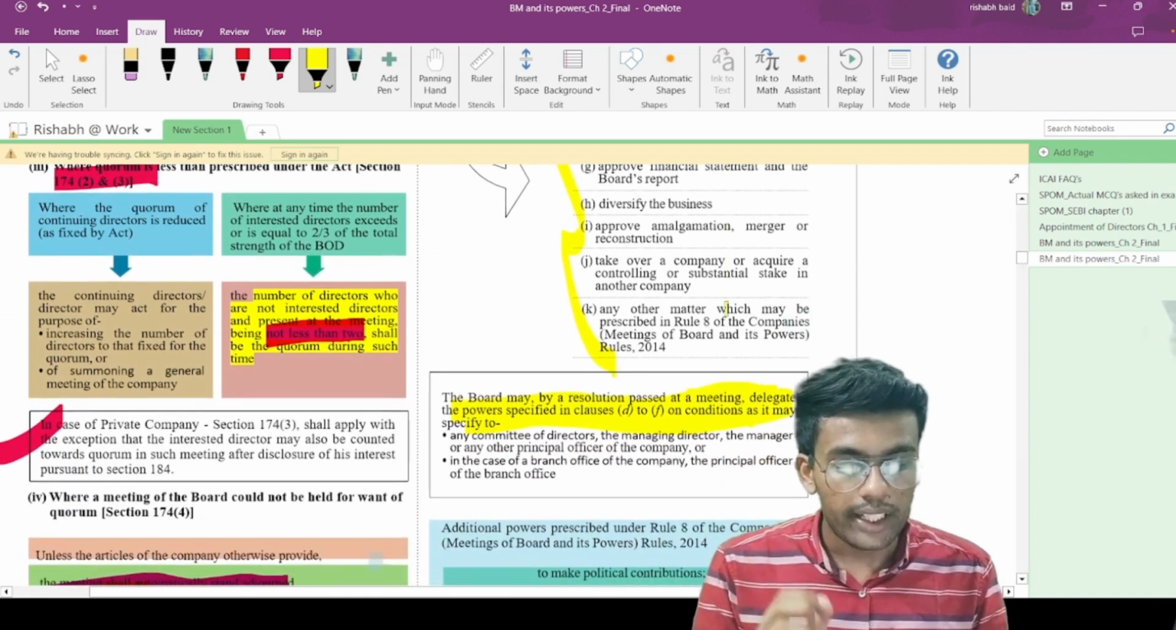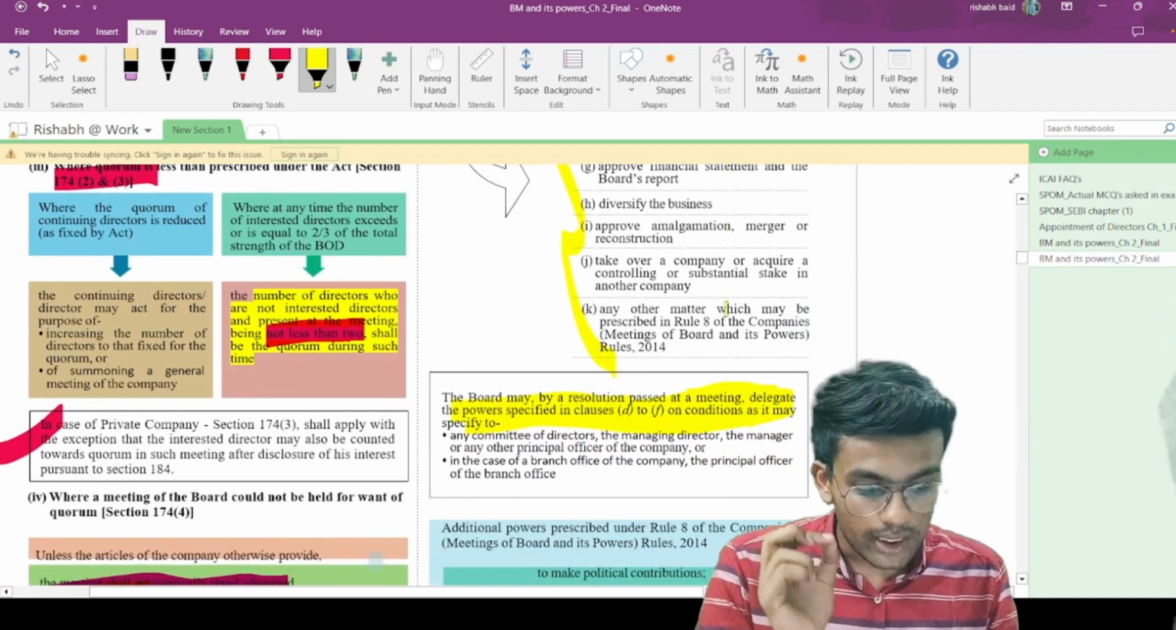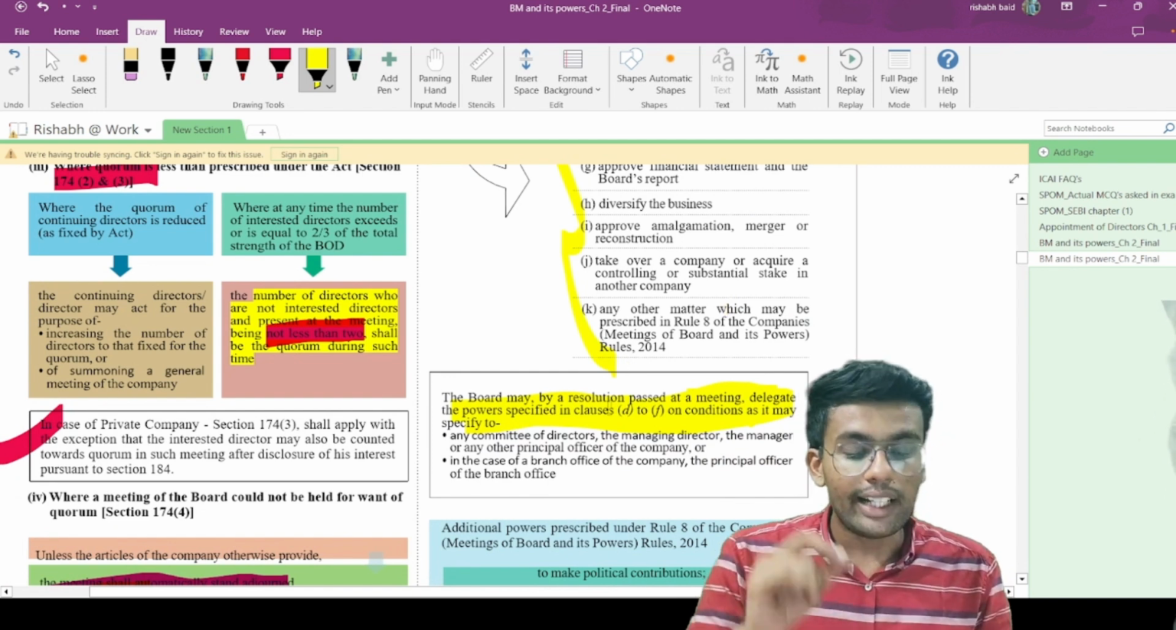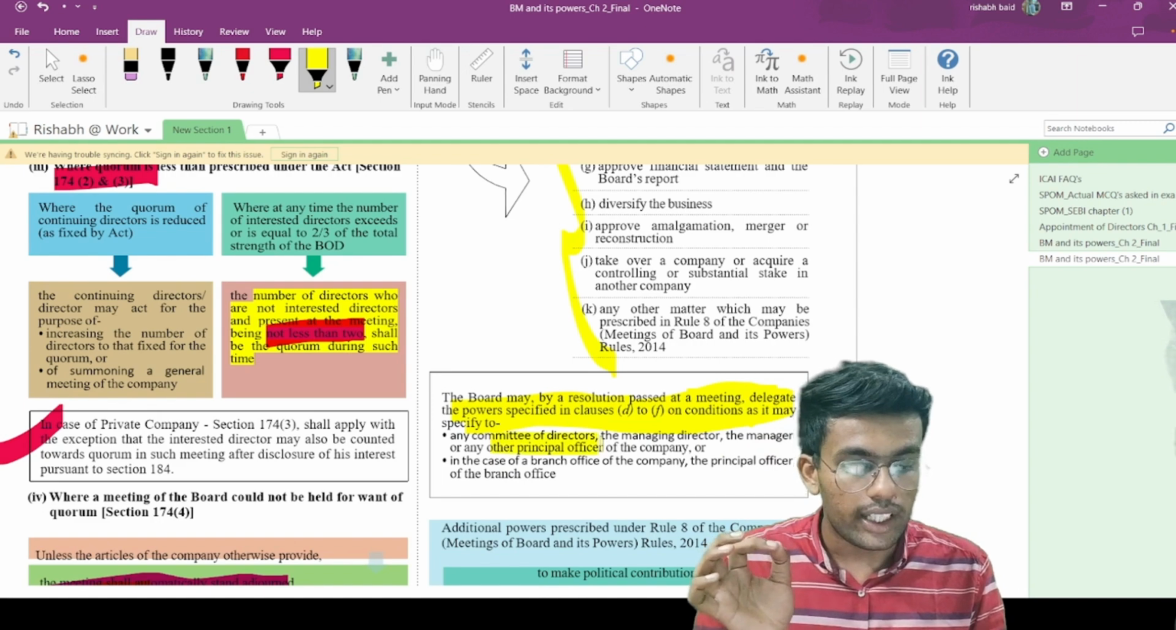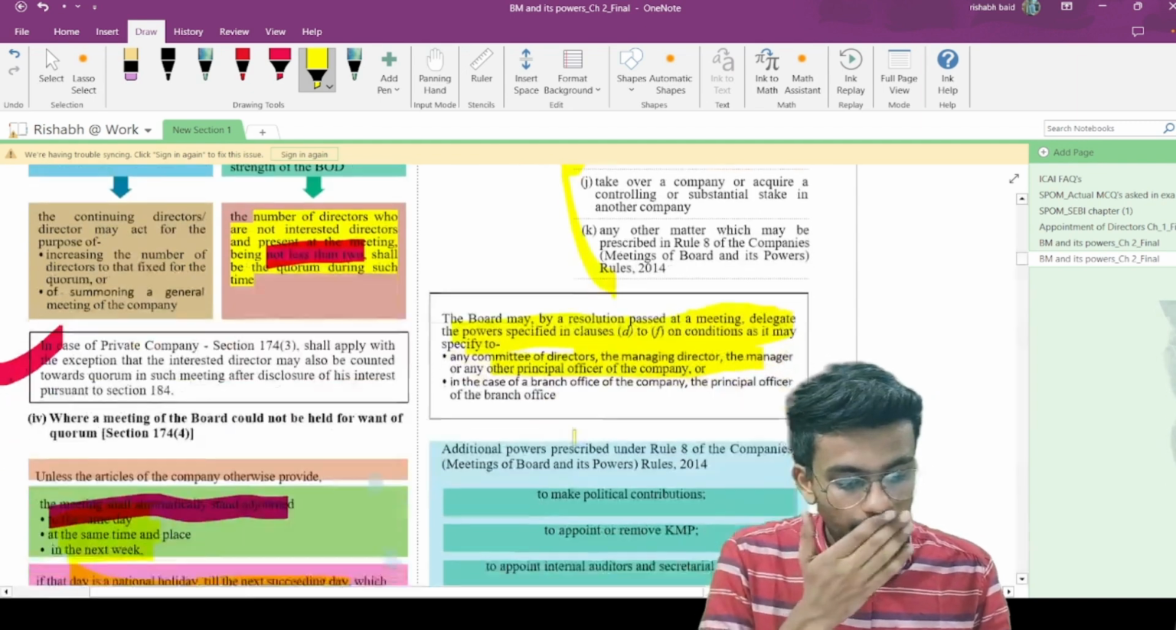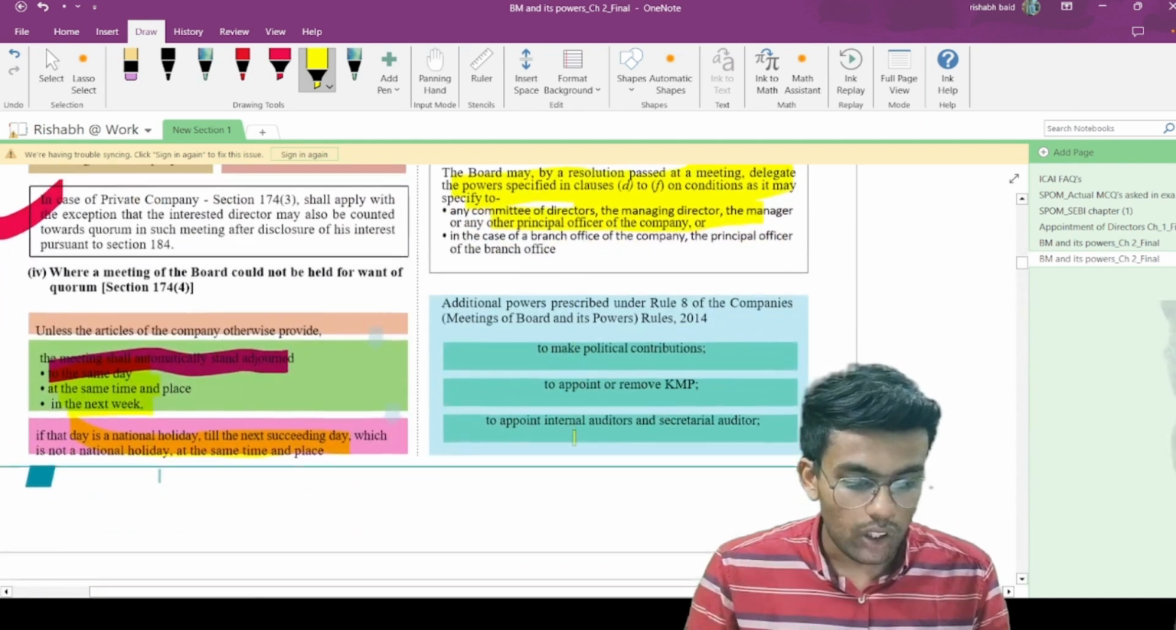If these three are to be conducted, then the company, by way of passing the resolution in the meeting, can delegate these powers to whom? To the committee of directors, managing director, or any principal officer of the company. This is what section 179 talks about.